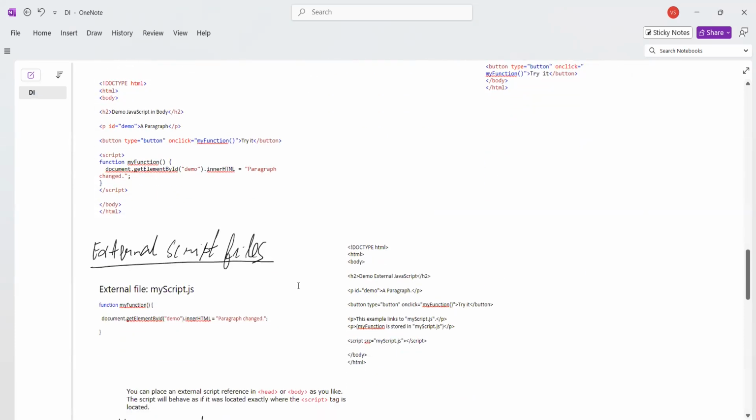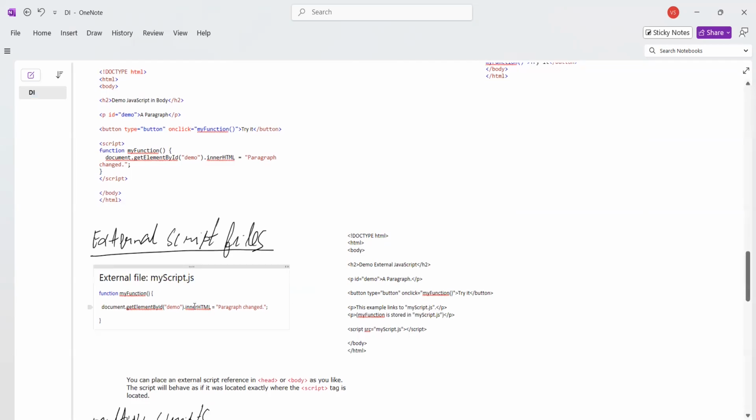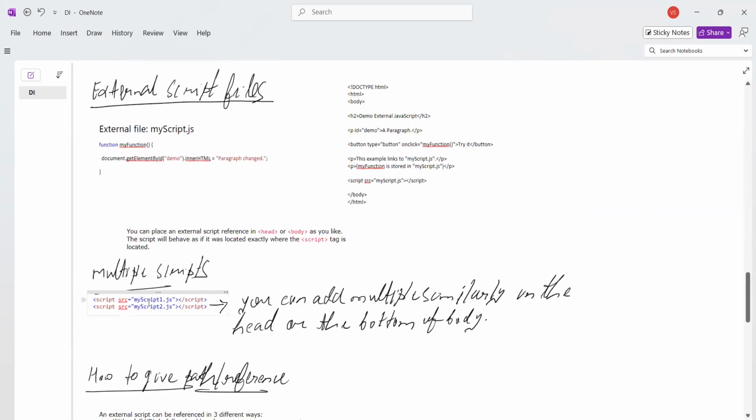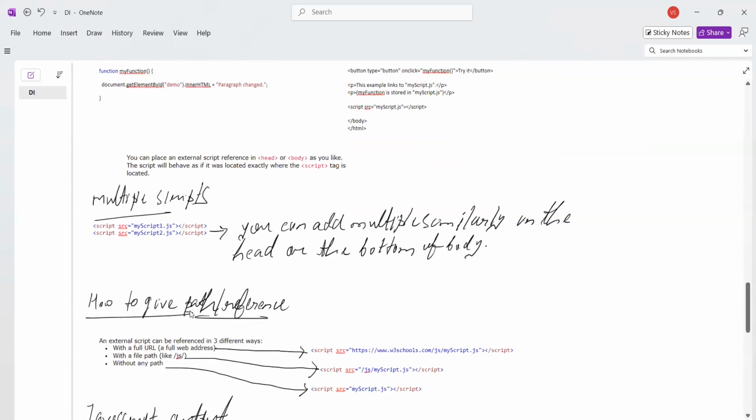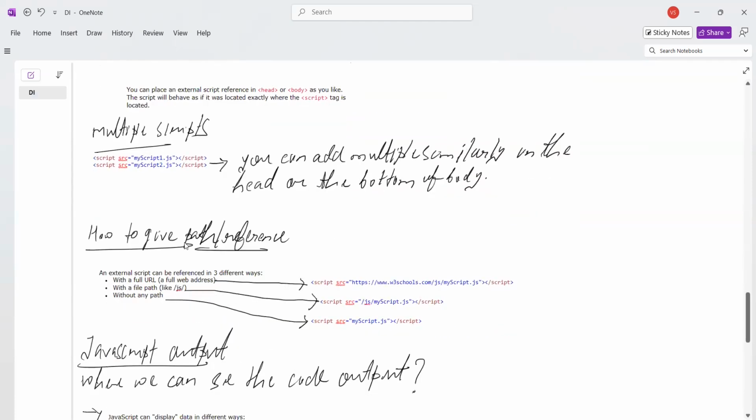If there is a big project and you want to use your script file in multiple HTML files, you can use external files. You can create a myscript.js file like this, and you can use this myscript.js file in one HTML document, and in another HTML document at the same time. You can also mention that script file at the bottom of the body, and it will work normally.